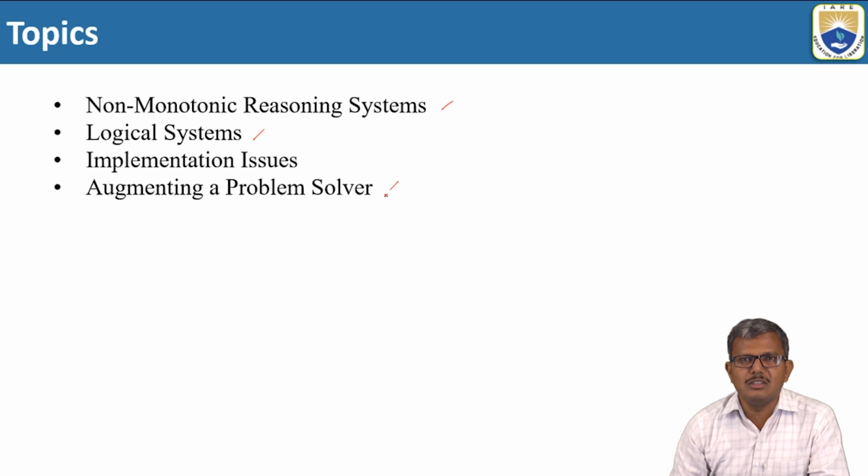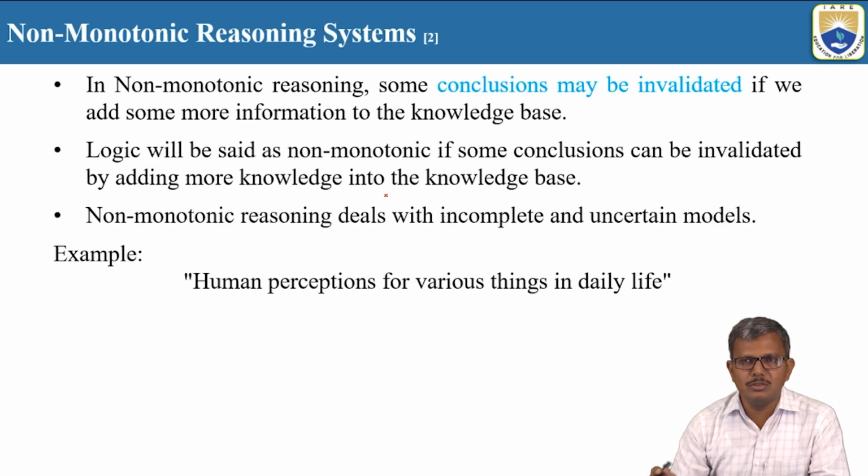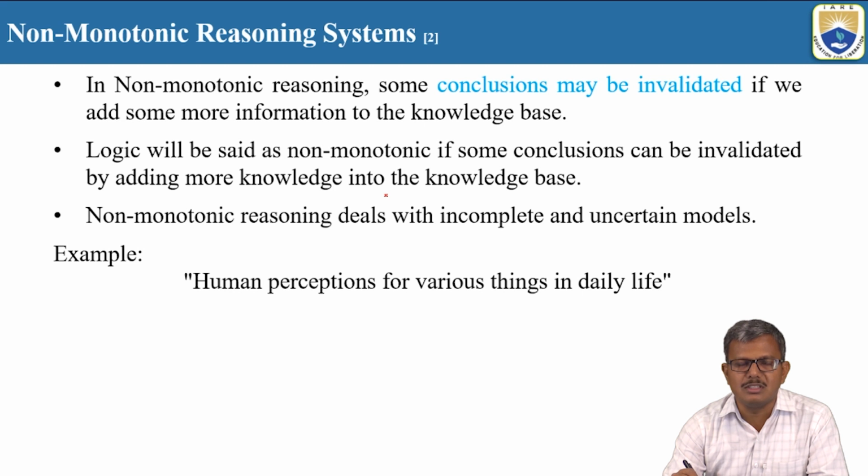So let us move into the concepts directly. Let us try to understand what monotonic reasoning means. In simple and short, I will recap the definitions of monotonic and non-monotonic reasoning systems.